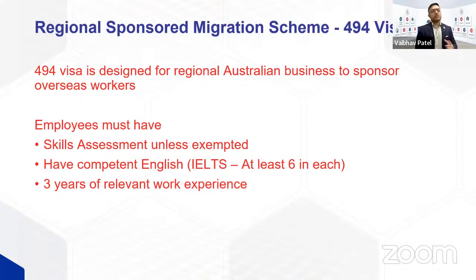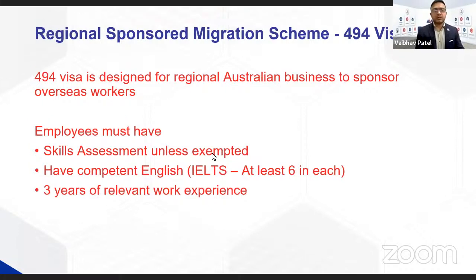Once the nomination is lodged, the next part is the visa application, which is done on behalf of the visa applicant. Now, in this category, in 494, the requirement is quite similar to the subclass 186 direct entry stream, where the applicant must have a positive skills assessment, competent English, which is IELTS 6 in each, and at least 3 years of relevant work experience.